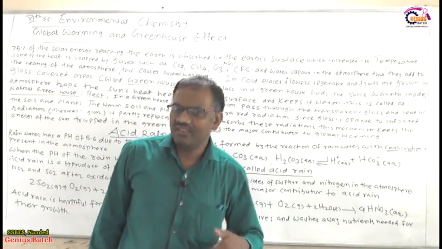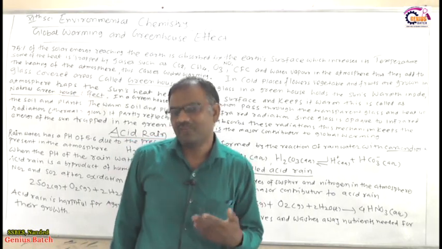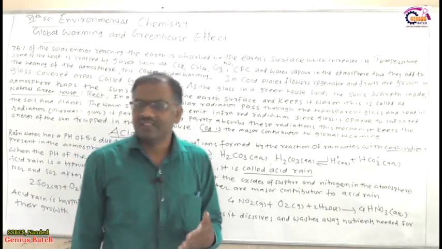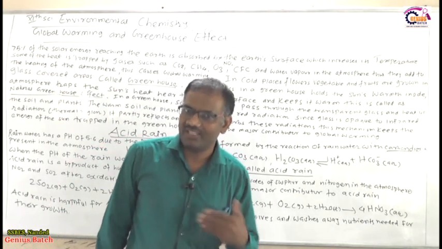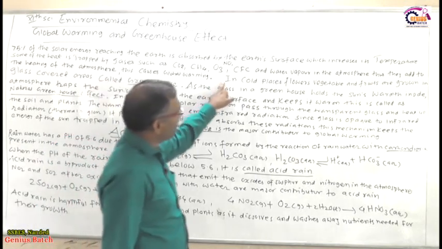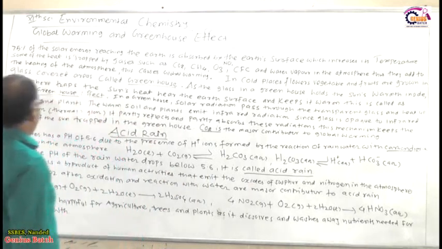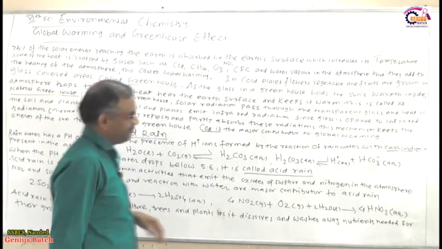So this phenomenon is going on in the atmosphere. Due to that the plants and the crops get damaged due to the increasing temperature.